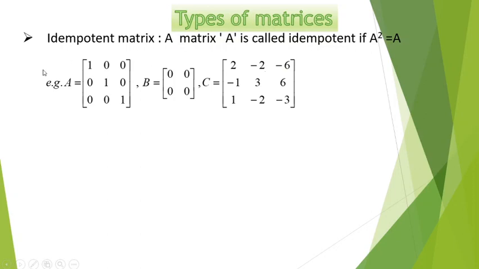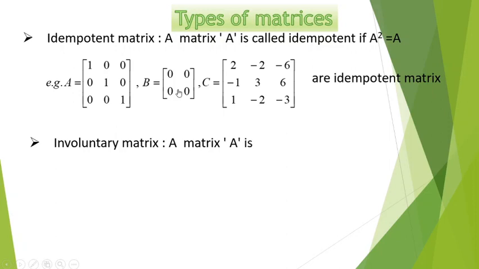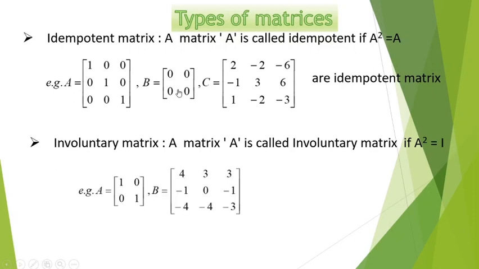By default, the identity matrix and the zero matrix are idempotent matrices. An involutory matrix is a matrix where the second power of the matrix is equal to identity. So here again the identity matrix is an involutory matrix, and this is another example which satisfies this condition, that is A squared equals I.